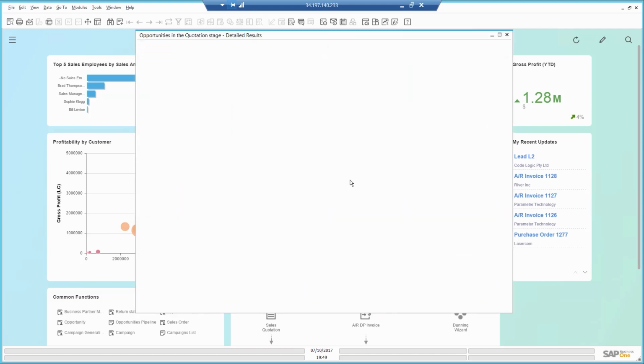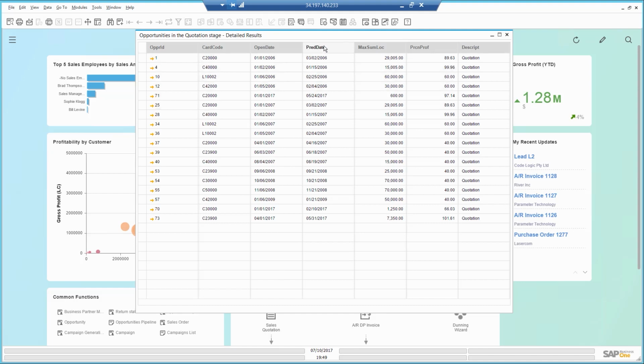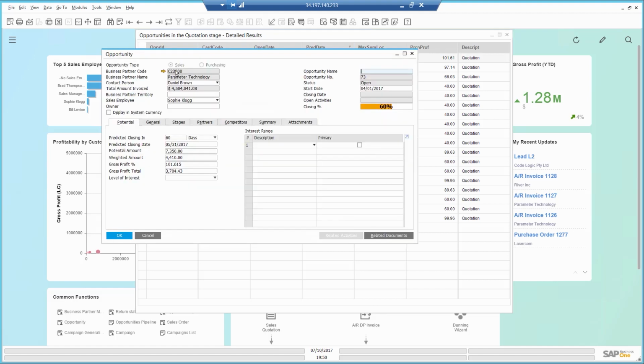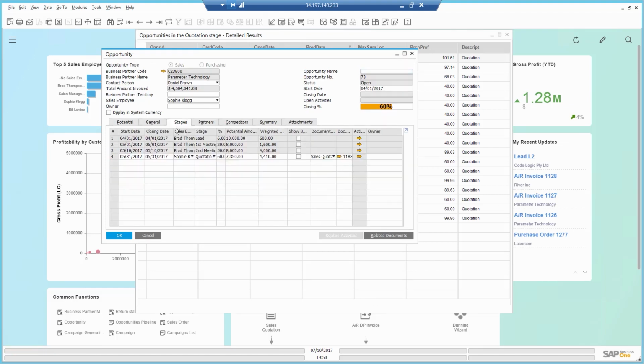When I open the report, I sort it by descending order, and I see an opportunity that was supposed to be closed in May. Since my CRM system is totally embedded as part of the ERP, I can drill down to learn more. Here I see the potential and gross profit amount. In the Stages tab, I can see that many cycles have been spent already, and a quotation has been sent by one of my salespeople, Sophie.